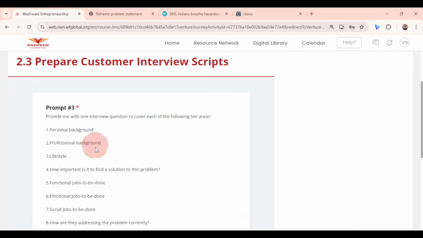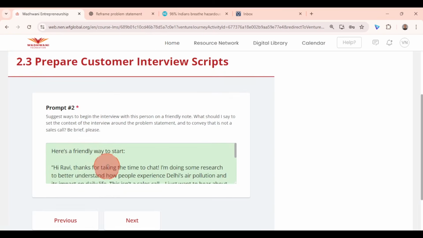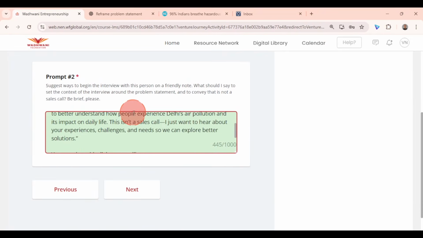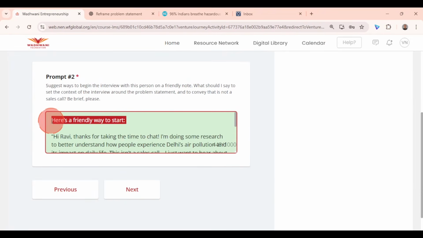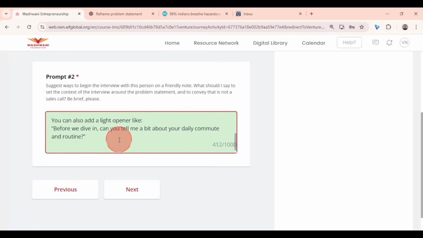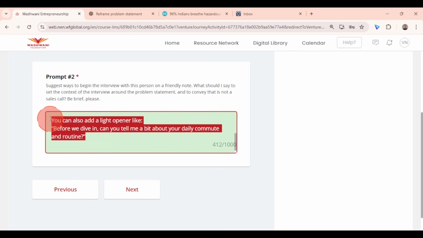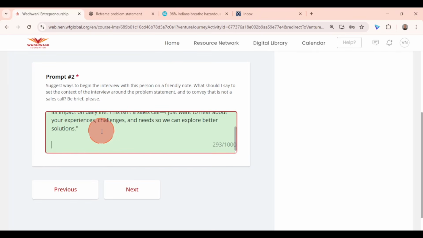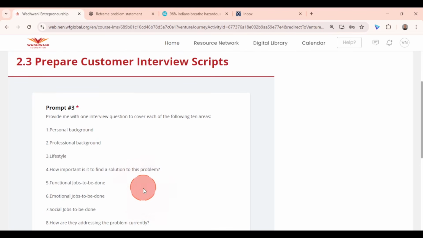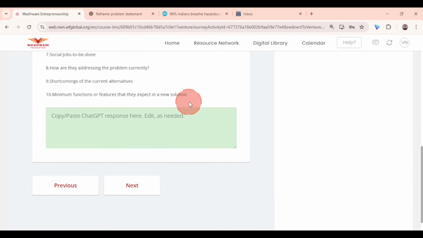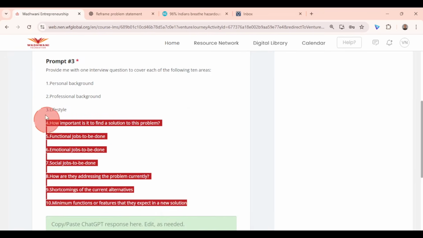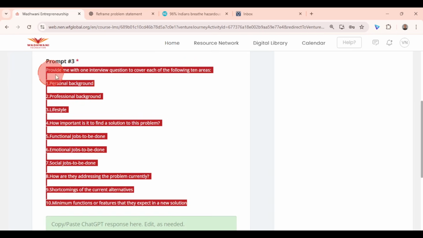Now, when you copy and paste the prompt, just remove the headers and other unnecessary headers and footers that AI tools may give you. Prompt 3 is about this. Copy paste it.